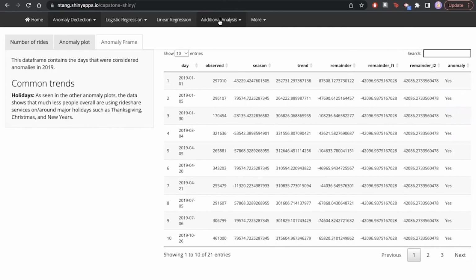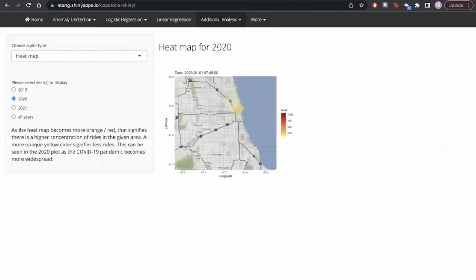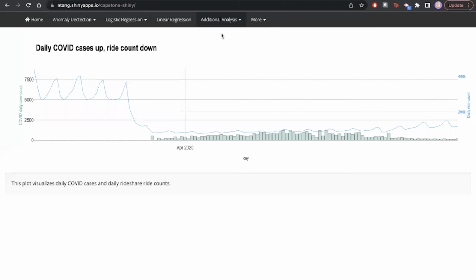We also created additional visualizations, including things like heat maps for ride hotspots and COVID cases versus daily ride count.